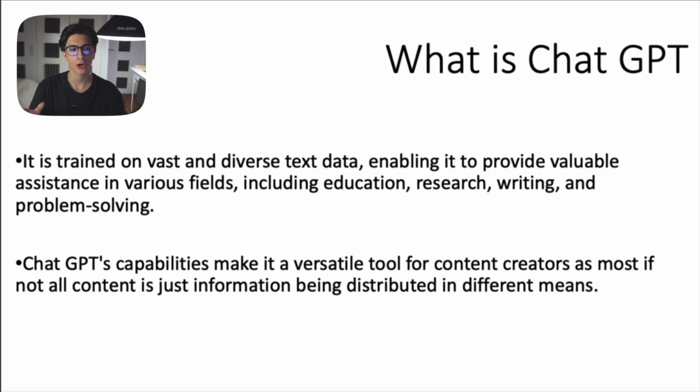But how does ChatGPT work? ChatGPT is trained on vast and diverse text data, which enables it to provide valuable assistance in various fields, including education, research, writing, problem solving, and of course, content creation. ChatGPT's capabilities make it a versatile tool for content creation, as most, if not all, content is just information being distributed in different means. And the most basic type of information distribution is what? Text, right? And scripts. And this is exactly the main feature of ChatGPT that we are going to be using for content creation.